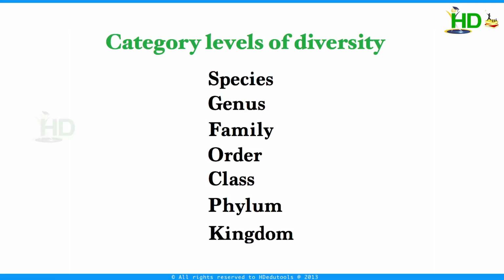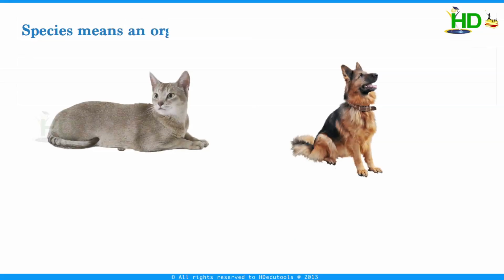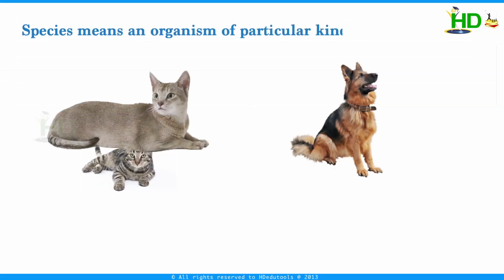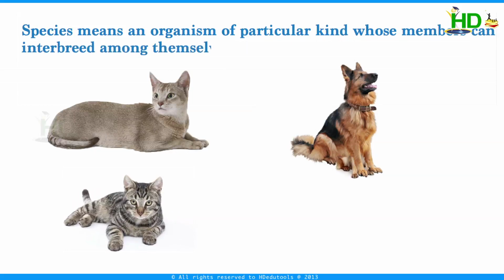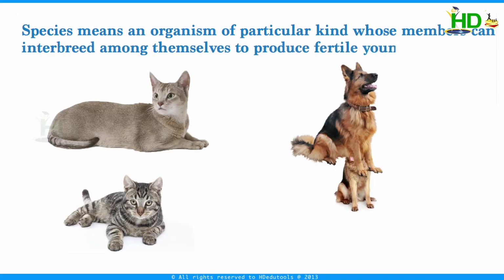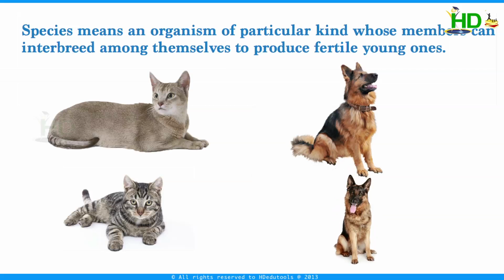Now let us start with the lowest category, that is species. What is a species? It means an organism of a particular kind whose members can interbreed among themselves to produce fertile young ones. All individuals of a species can normally breed among themselves. Individuals of a particular species are different from all other living beings.